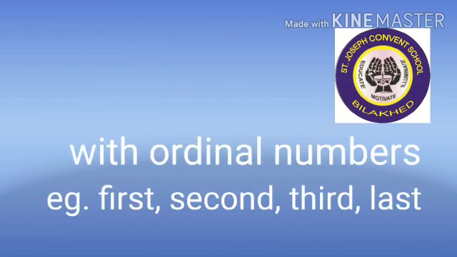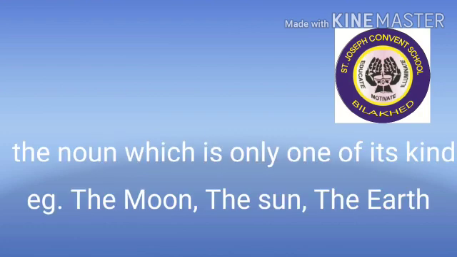Again we are using the with ordinal numbers. With ordinal numbers, for example, first, second, third, last. These are the ordinal numbers and we are using the with them. Okay. Then when we are talking about a noun which is unique or only one of its kind, that time also we are using the. For example, the moon, the sun, the earth, etc.